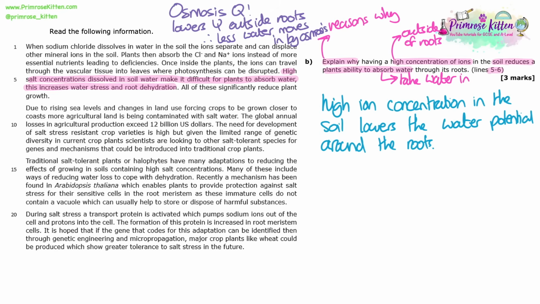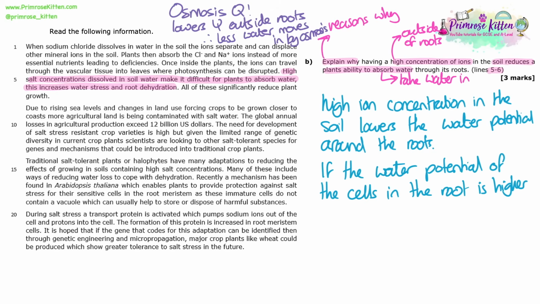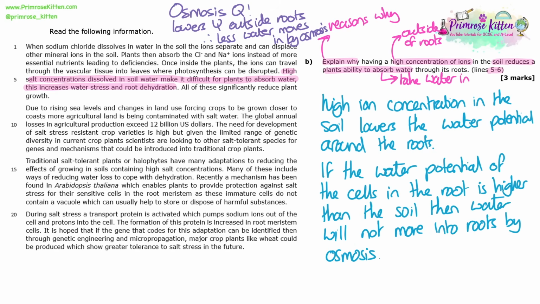High ion concentration in the soil lowers the water potential around the roots. If the water potential of the cells in the root is higher than the soil, then the water will not move into the roots by osmosis. The main thing is we've talked about water potential here, where it's higher, where it's lower, where water will or won't be moving. And we've mentioned the word osmosis, which is a key word. Have to have that in our answer to get that mark.